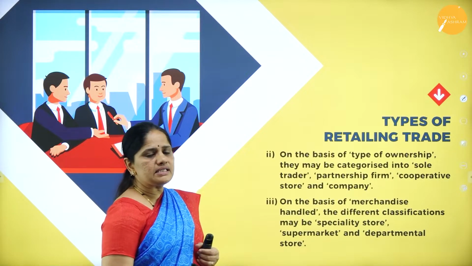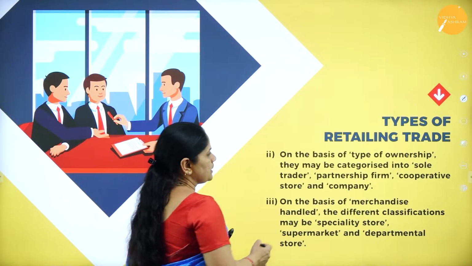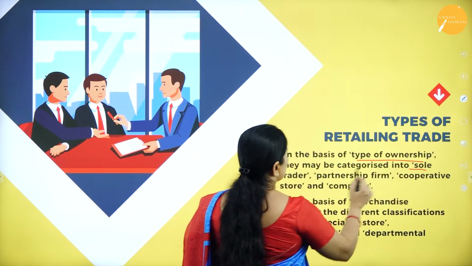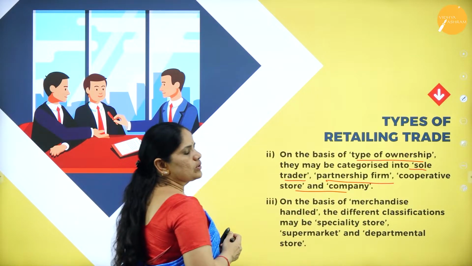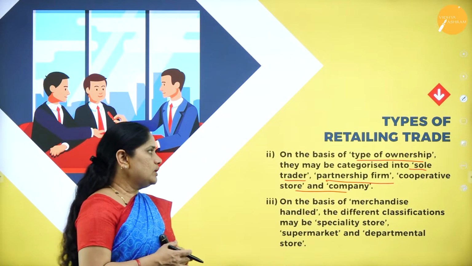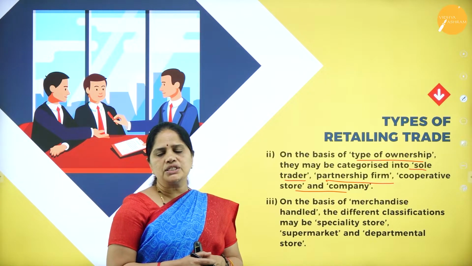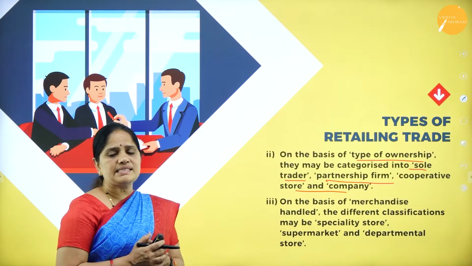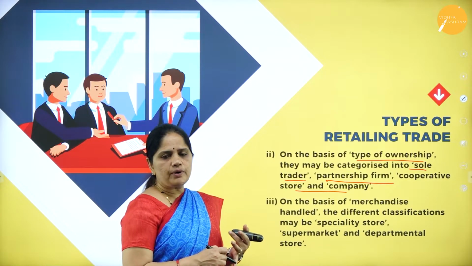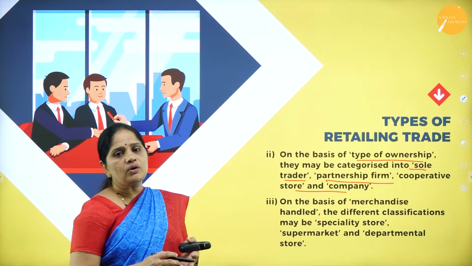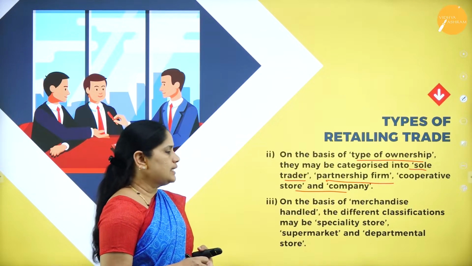Then on the basis of the type of ownership, they may be classified into sole proprietor, partnership firm, cooperative store and a company. We have studied these in the forms of business: sole proprietorship, partnership, cooperative society, or a company.